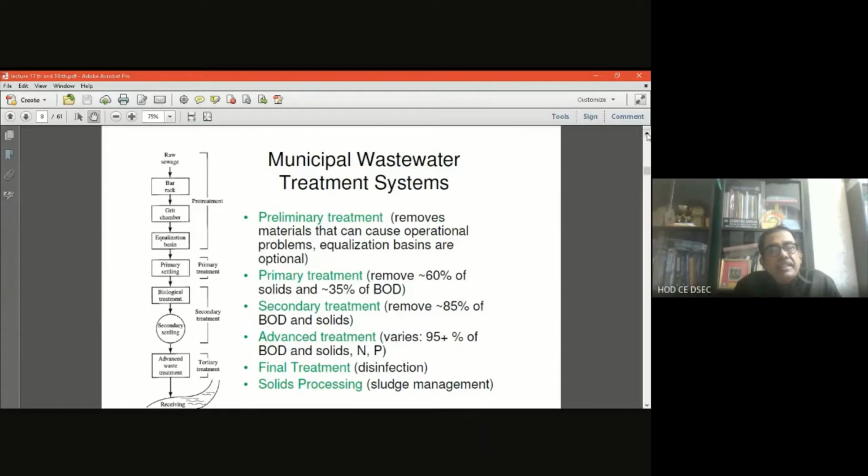Next is the grit chamber. It is basically a basin like a sedimentation tank where grit particles like sand, marble, stone chips are settled by gravity and the clear water passes. And the third unit in the preliminary treatment is the equalization basin.